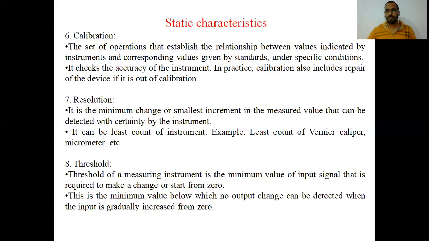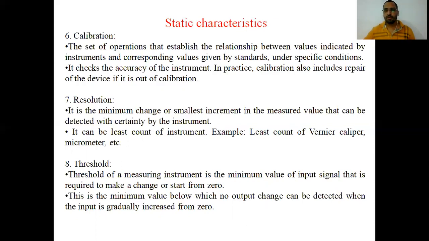The vernier caliper that you took to the calibration lab is compared with the standard vernier caliper present in the lab, and the condition of calibration is that it should be calibrated under specific conditions.